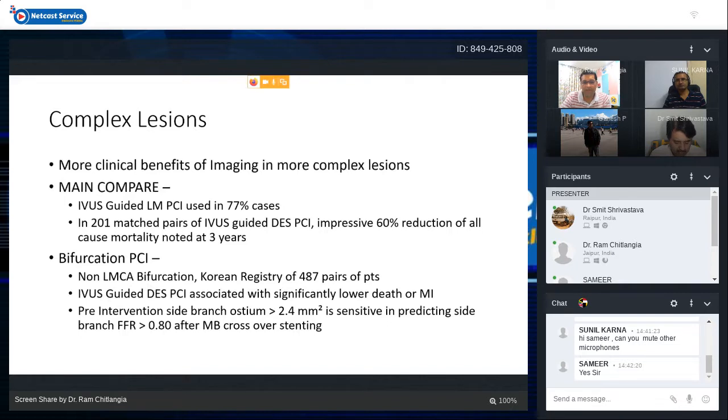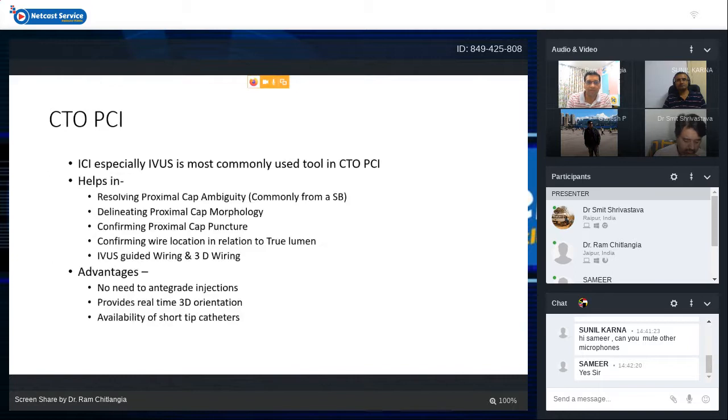So you can assess the side branch ostium, and if it has a good cross-sectional area, you are unlikely to get a problem or failure of the side branch after stenting the main branch. You can just pass an FFR wire, and mostly you will get a normal FFR despite a significantly pinched side branch, maybe 80-90%, and you need not do anything if FFR is normal.